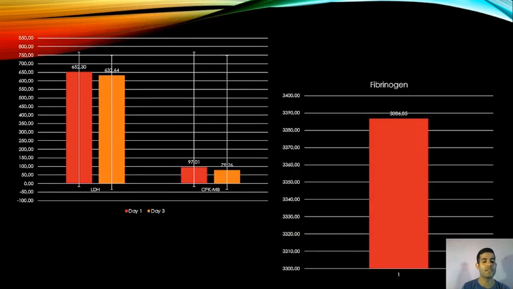Next, we looked at the dynamics of the analyses. We see the LDH on the first day and the third day, and the same for creatine phosphokinase, the MB fraction. In both analyses, we see improvement in the results according to the treatment regime. The fibrinogen is very high, 3000, which suggests a hypercoagulability syndrome and a high risk of thrombosis and stroke. For this, there is an indication for giving these patients an anticoagulant.